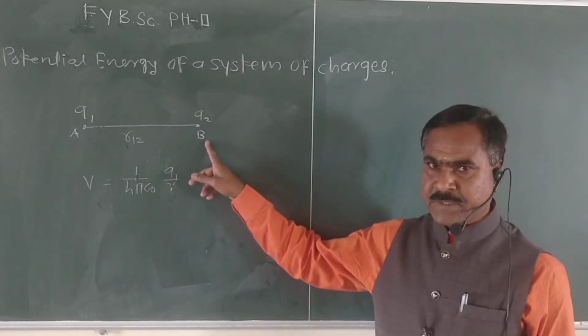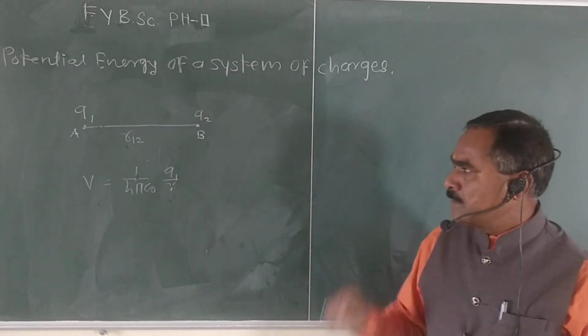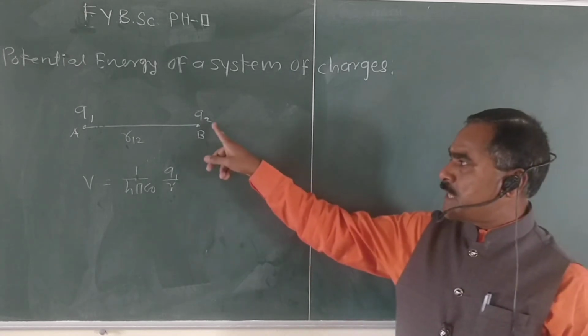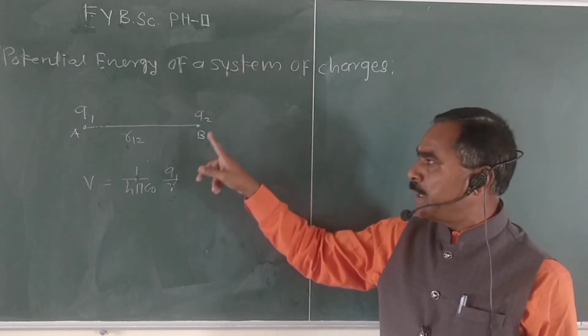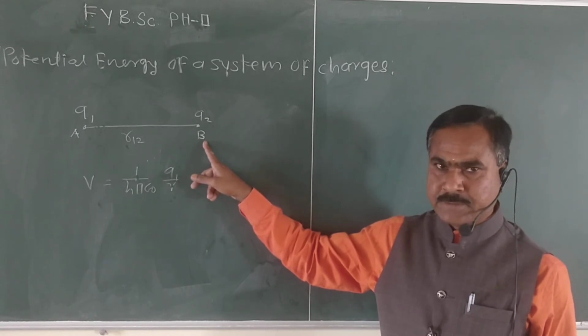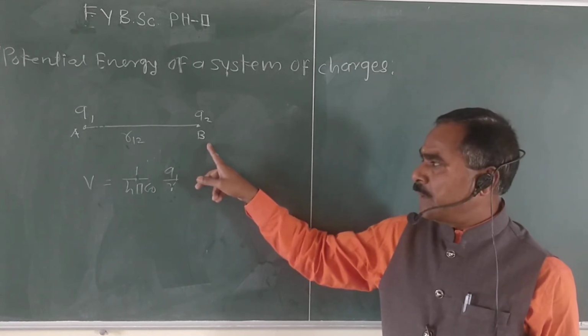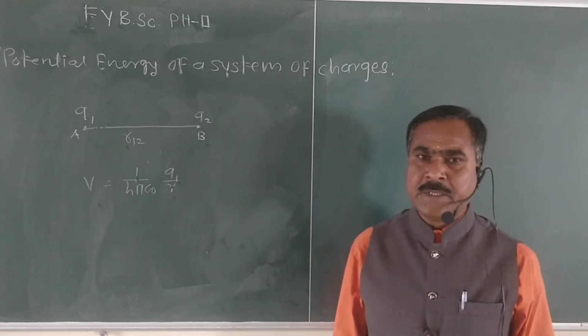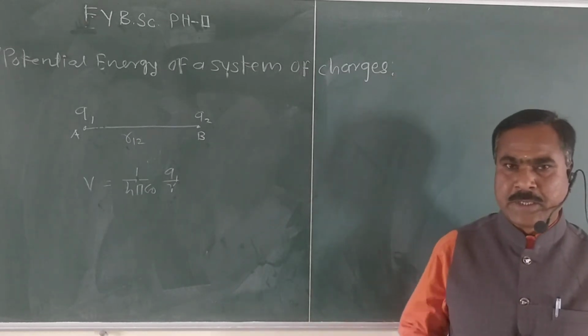Okay, so V equal to 1 upon 4 pi epsilon Q1 upon R is the electric potential at point B, right? Then we bring charge Q2 from infinity to point B. Then work is done. Okay, and when work is done, then there is an electric potential energy.